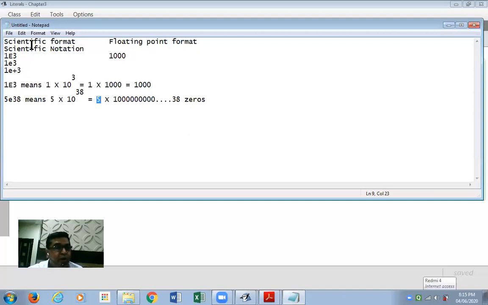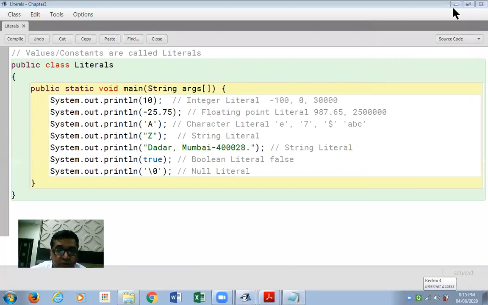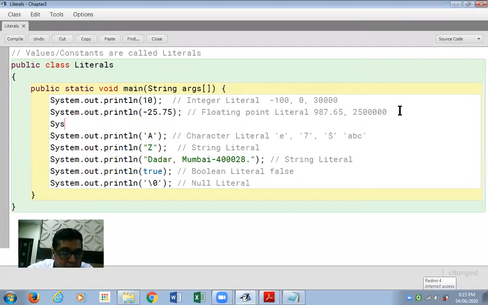Now why are we speaking about scientific format? We are speaking about it because in our Java program, we can even write numbers in this format. Yes, we can write floating point numbers in this format, and that's what I'm doing. I'm adding one line in our program and I'm writing 1E3 over there.